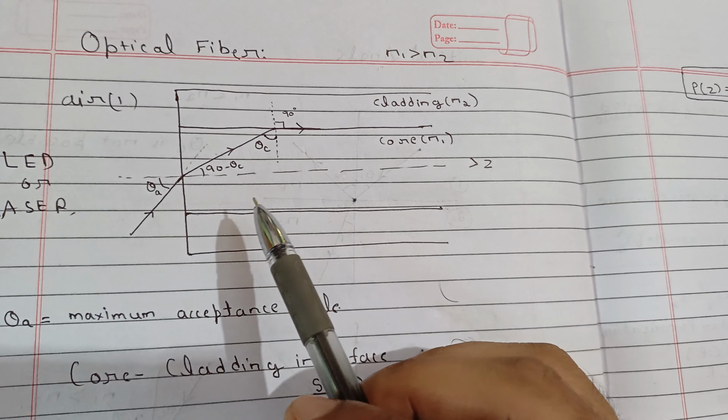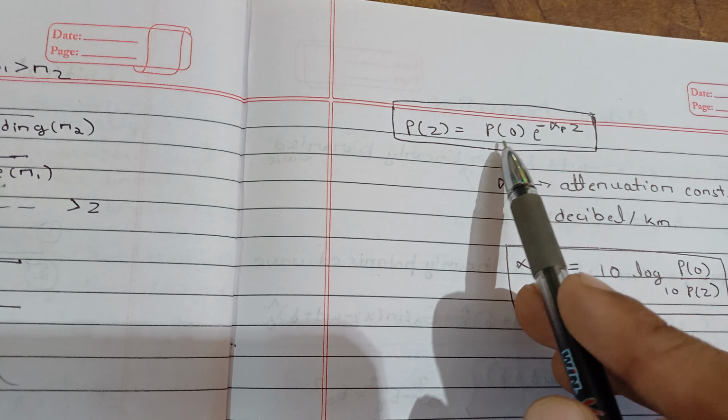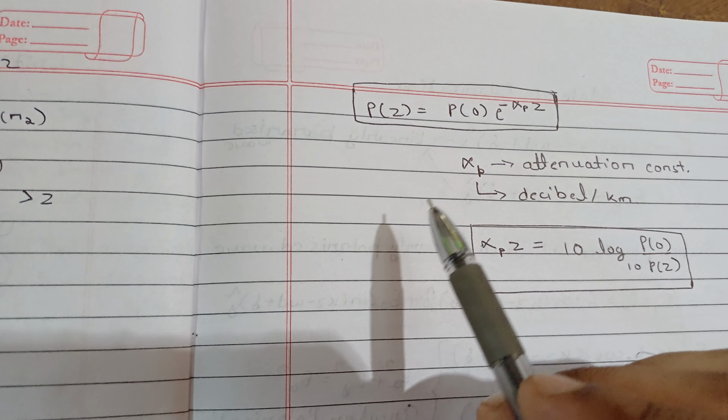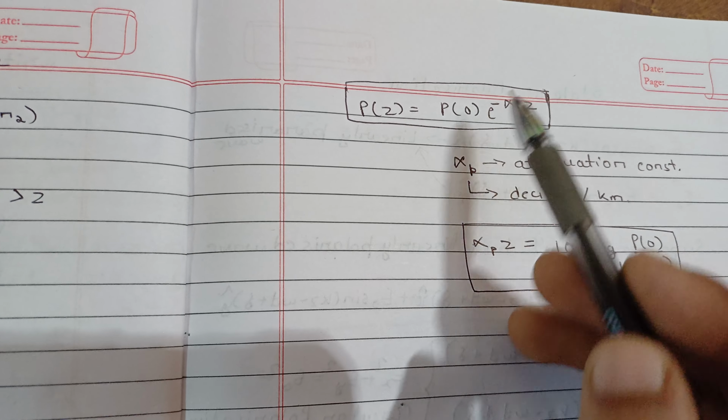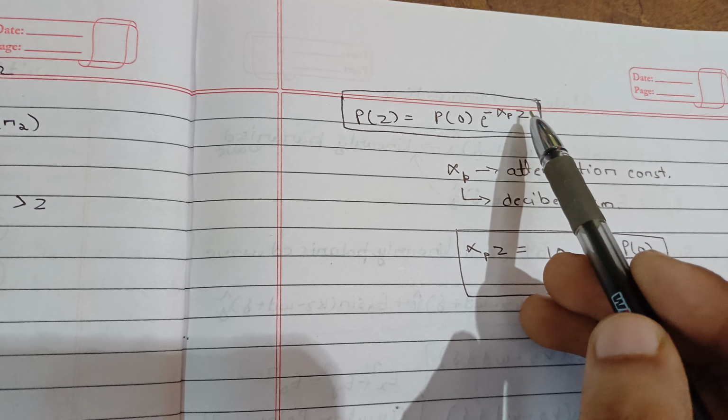We'll describe that intensity or power in terms of P. So P with Z is decreasing from initially P naught, and it will decrease as exponential of minus alpha P Z, where this alpha P is nothing but the attenuation constant. Here it is simply per kilometer, meaning power per kilometer decreasing.